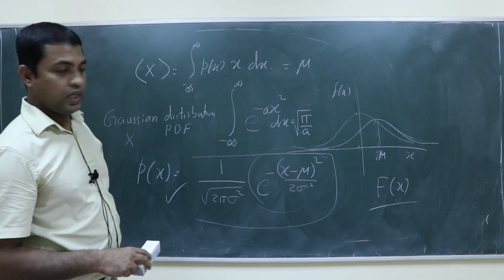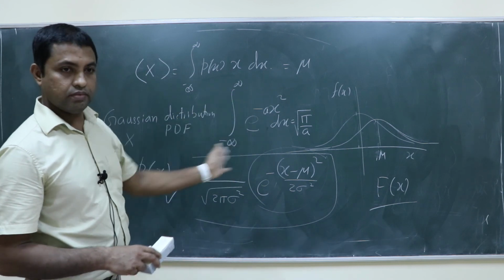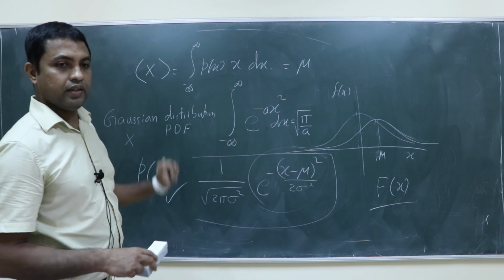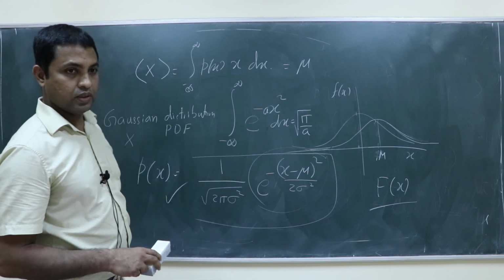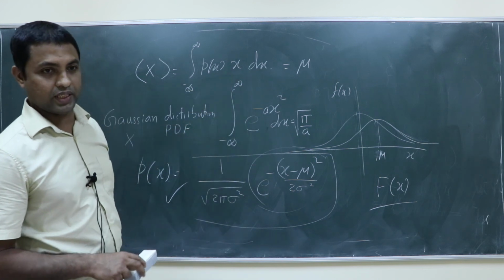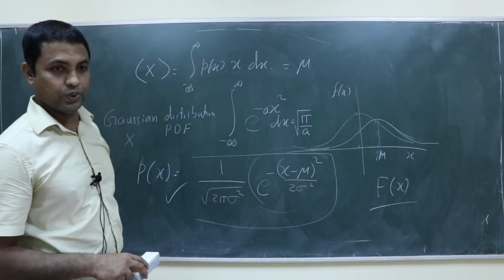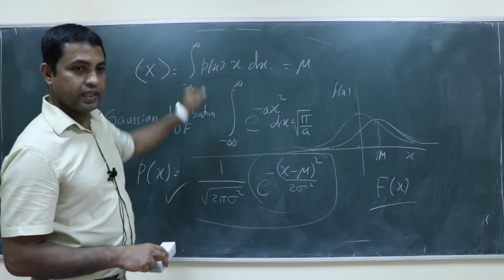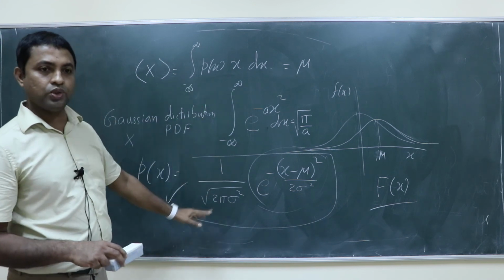About x equal to mu, it is basically an even function, but then x is not an odd function about x equal to mu. So you cannot apply that here. You just do a variable change, and you will get the answer mu.